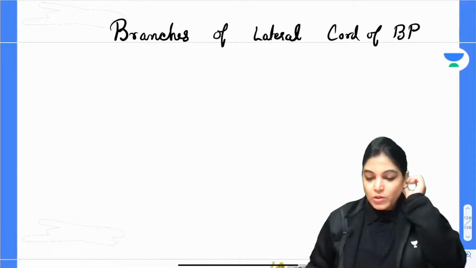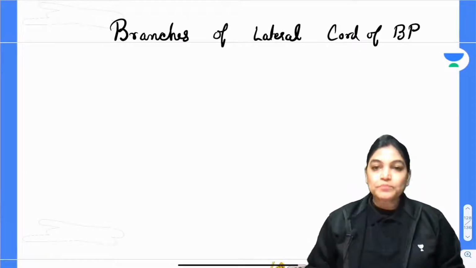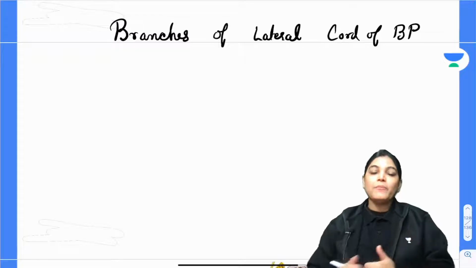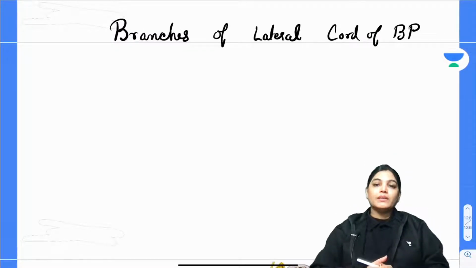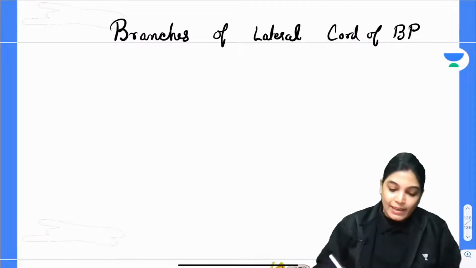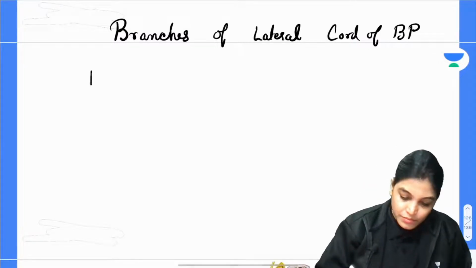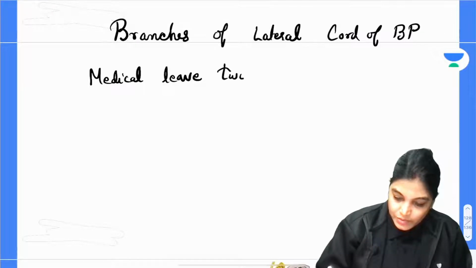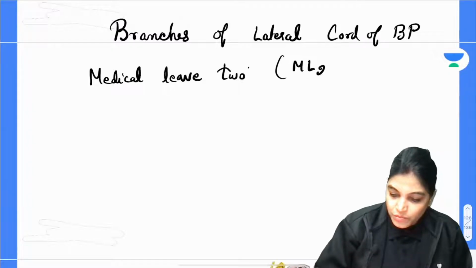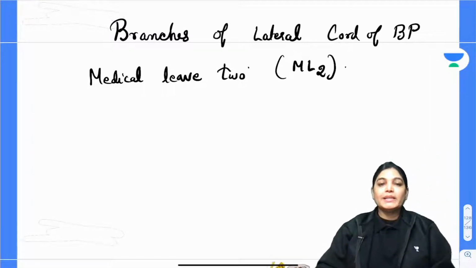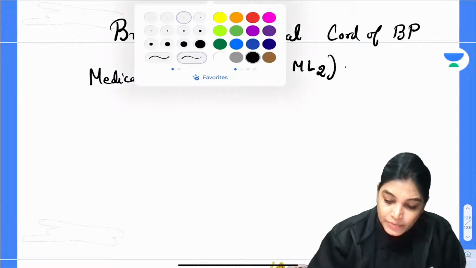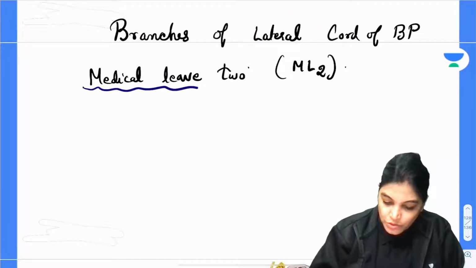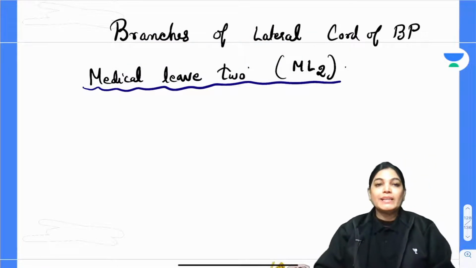Okay. So let's talk about the branches of lateral cord. We have already seen in the diagram. Now branches of lateral cord, you can memorize by the mnemonic: Medical Leave 2. That is ML2. In short form, what you can write? ML2. Medical Leave 2. So this is the mnemonic. If you have another mnemonic according to you, you can use it. So I memorize it like Medical Leave 2.